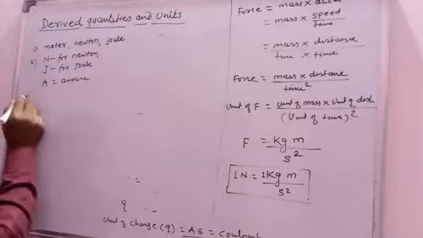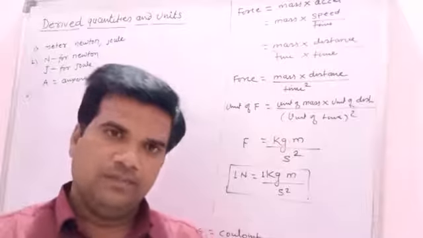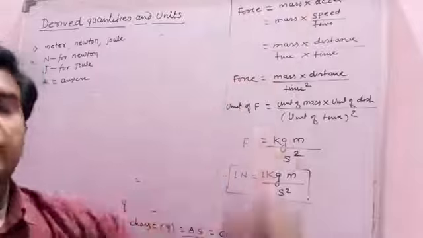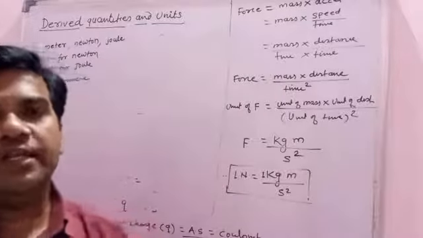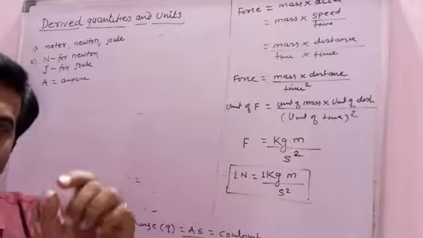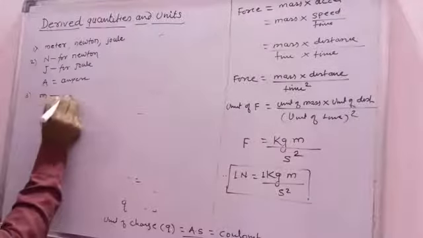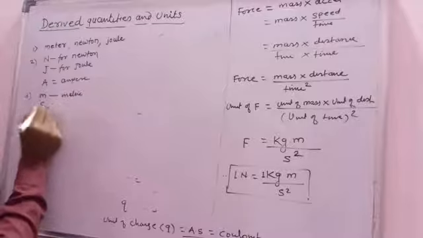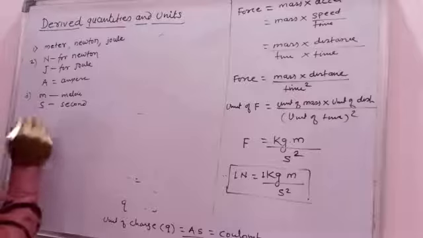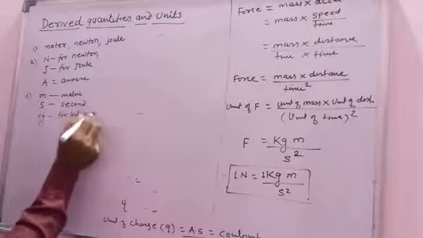This is the second sign convention. Third, the symbols of other units, not named after scientists, are represented by small letters: small m for meter, s for second, kg for kilogram.